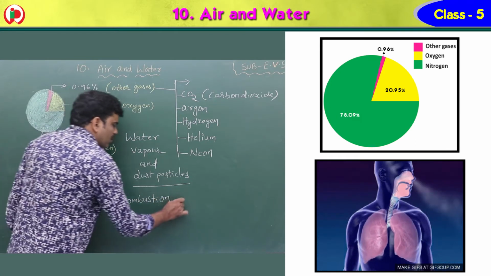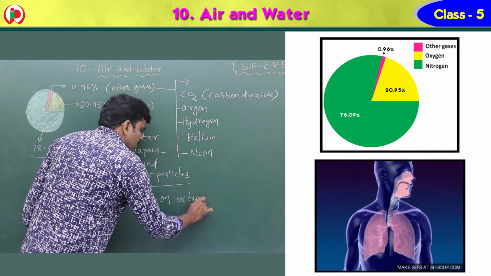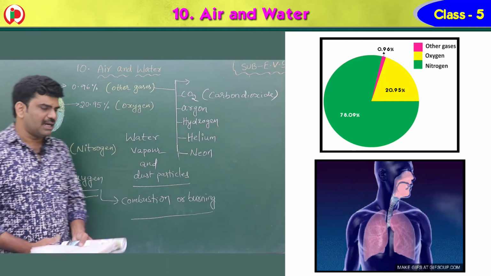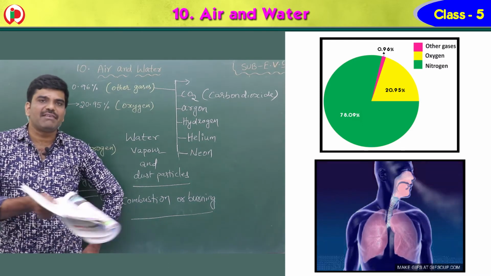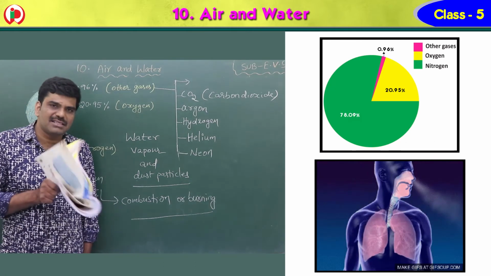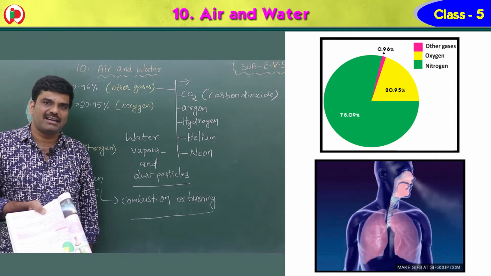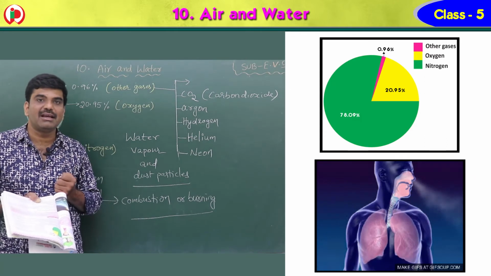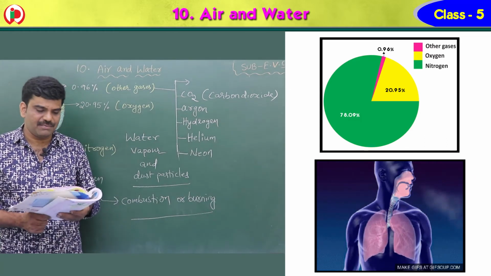For example, if you want to burn something, so if you light a fire with a matchstick or a lighter, only if there is enough oxygen does it catch fire. Otherwise, the thing won't catch fire. So that means in order to burn something, oxygen is required.